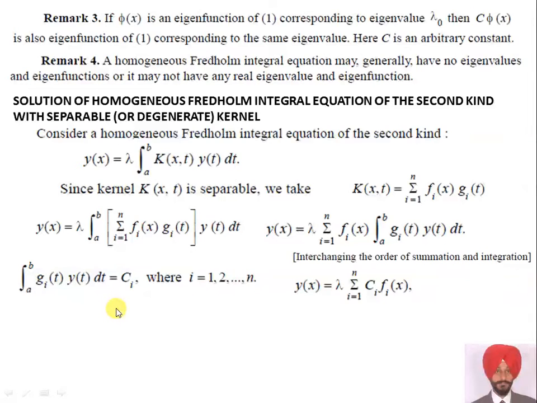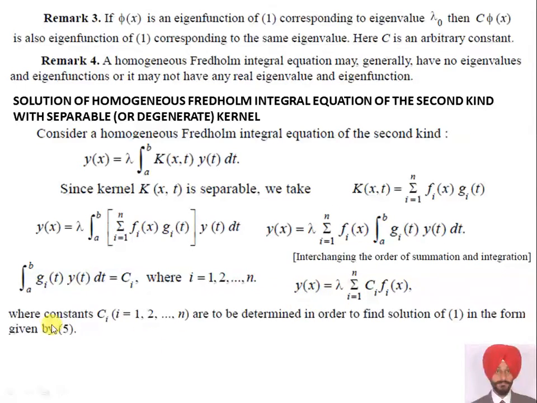y(x) is equal to lambda summation i from 1 to n c_i f_i(x). I replace this value c_i here. So, what we got: y(x) is equal to lambda summation i from 1 to n f_i c_i. Consider where the constants c_i, from 1 to n, are determined in order to find the solution of 1 in the form of the given phi. So, this is the fifth equation, and we want to find this c_i.